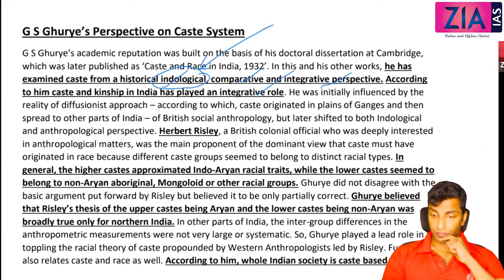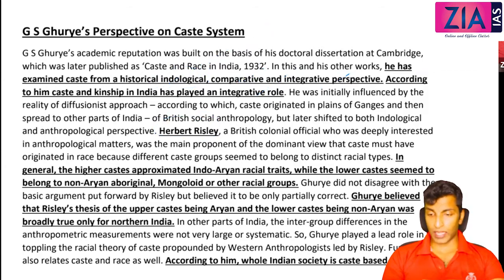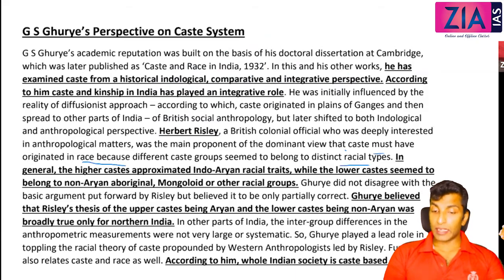Okay, so now Herbert Risley came up with some understanding. So he to an extent supports that also. What he says is superior race is the superior caste. Herbert Risley, what he's saying is related to anthropological understanding. He was a main proponent of the dominant view that caste must have originated in race because different caste groups seem to belong to distinct racial types. In general, the highest castes approximated Indo-Aryan racial traits, while the lower castes seem to belong to non-Aryan, aboriginal, Mongoloid or other racial groups.